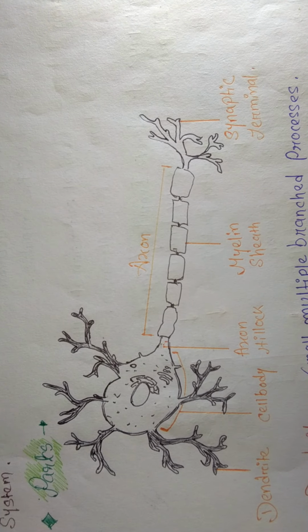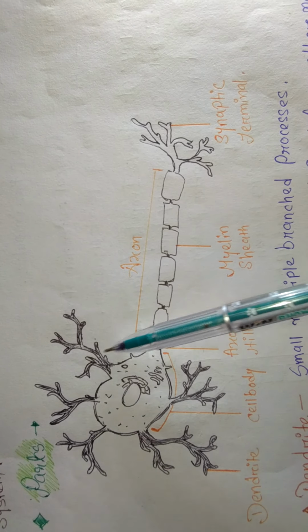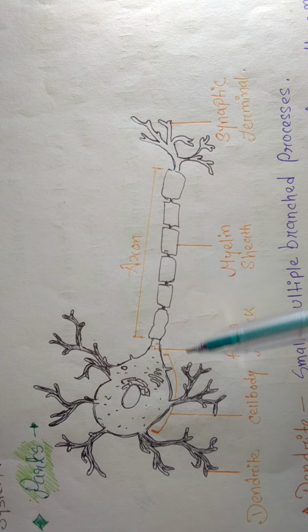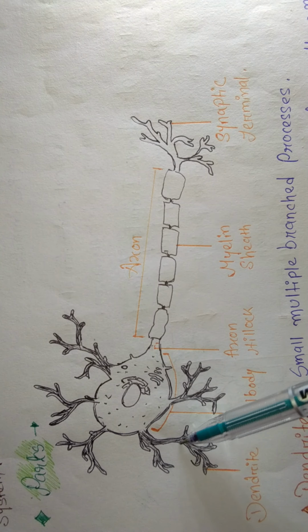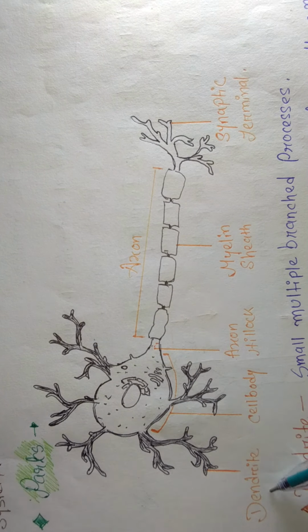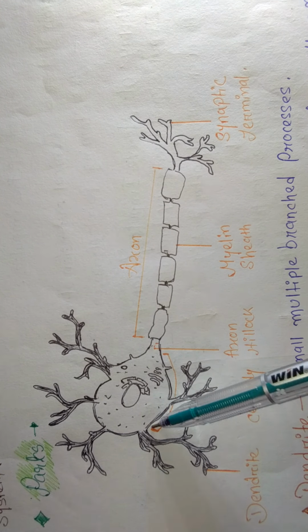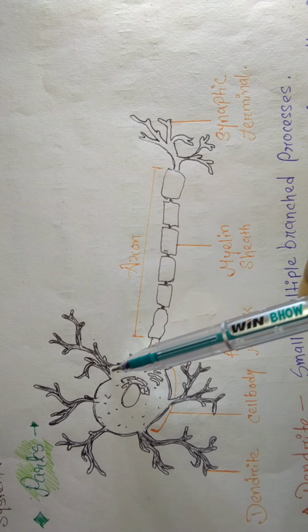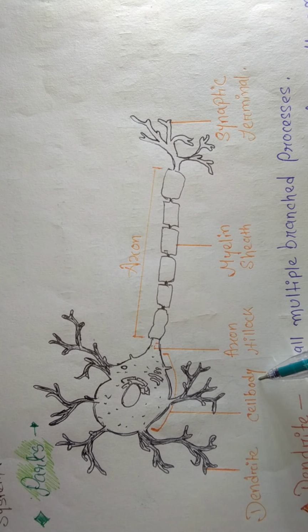Now let's move to the parts. This is how a neuron looks. These small branches are called dendrites. This whole portion is called the cell body.